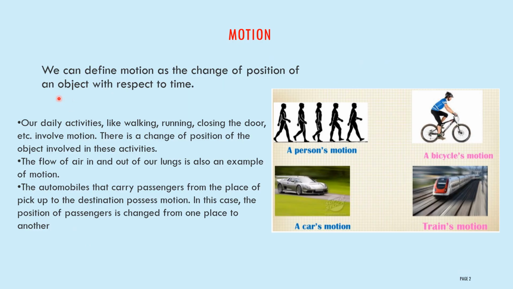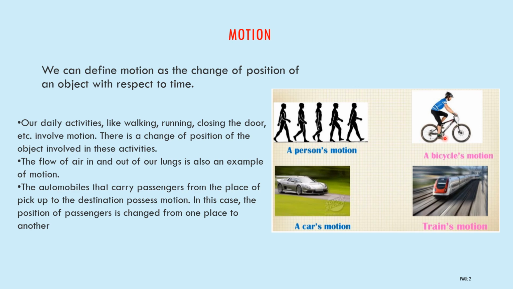Next one, motion. We can define motion as the change of position of an object with respect to time. Consider this example. Assume when the person started walking, this is the initial position of the person. This is the final position of the person. Assume to cover this much distance, if he takes 1 second, then this type of process we will call a motion, because here you can observe change in position of an object with respect to time.